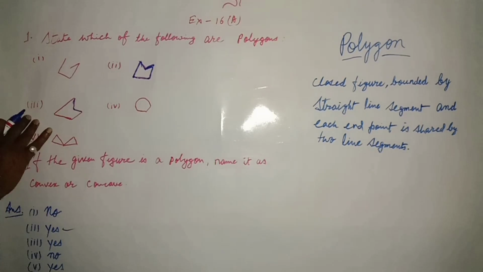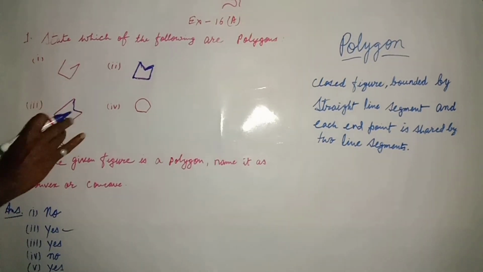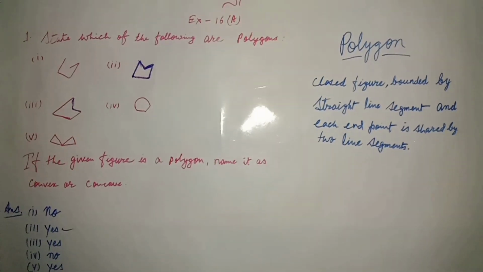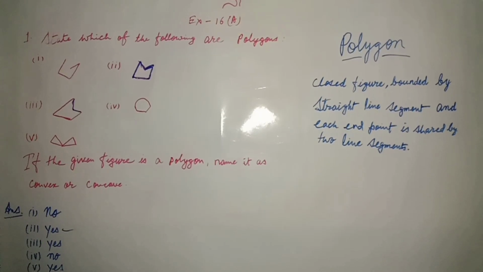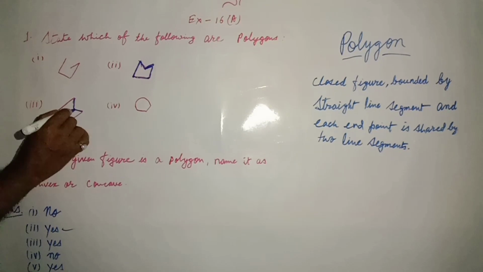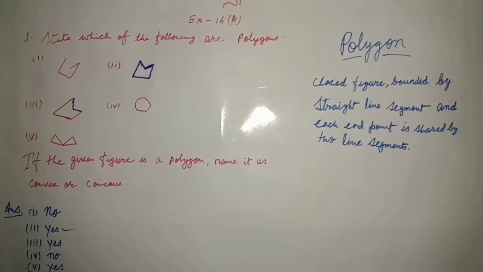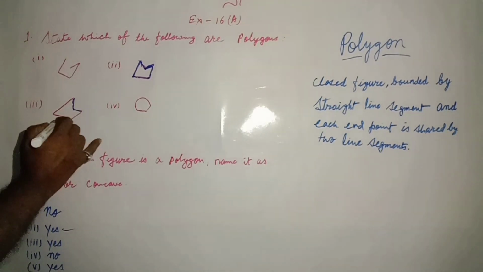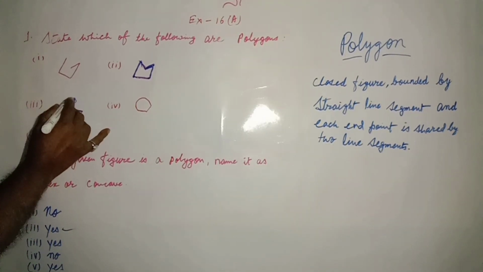Now we will see the question number 3. It is also a closed figure. See, there is no space between any two line segments and every straight line segment is connected with an end point. We can say that two line segments share only one end point, like that.